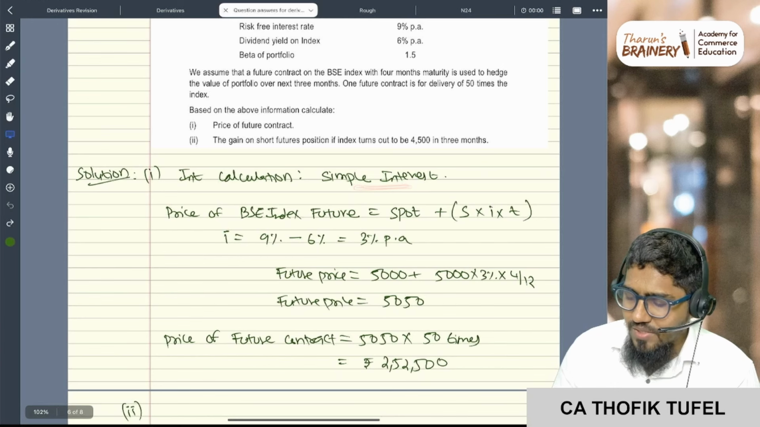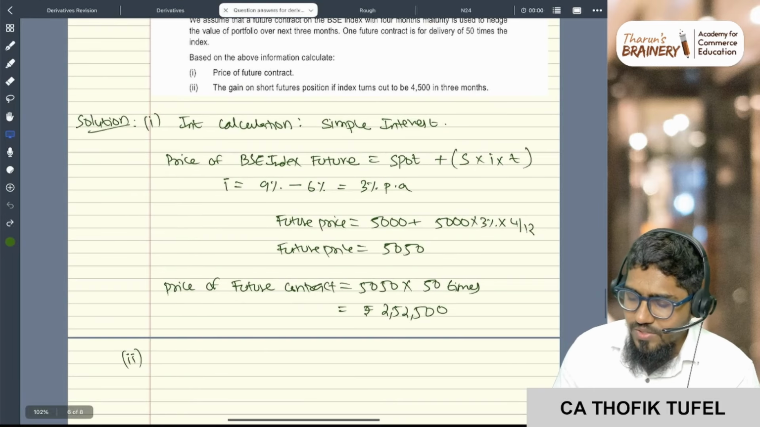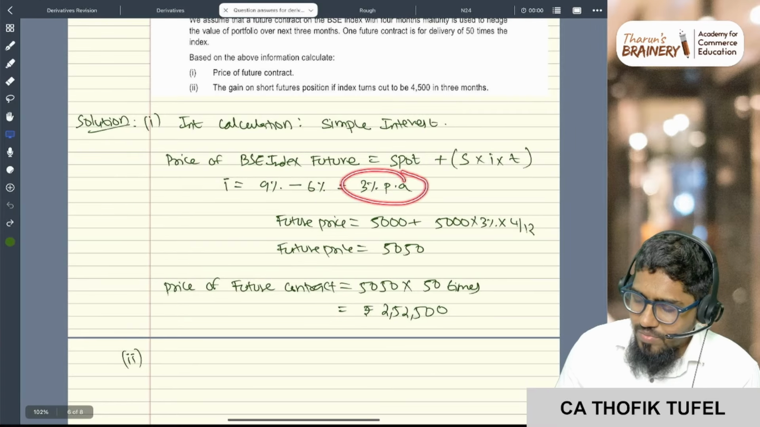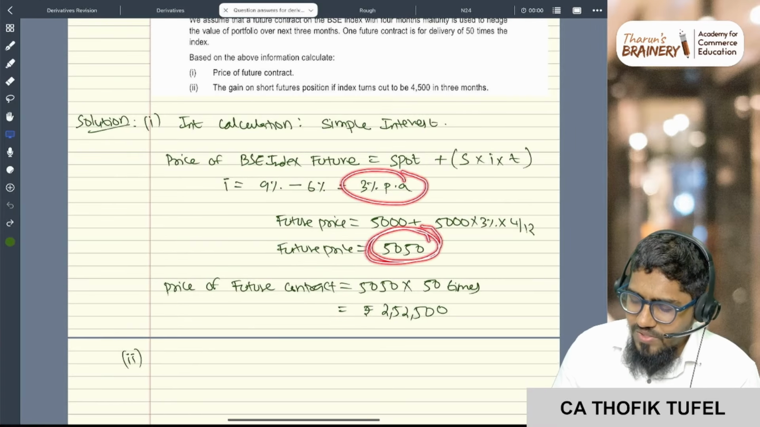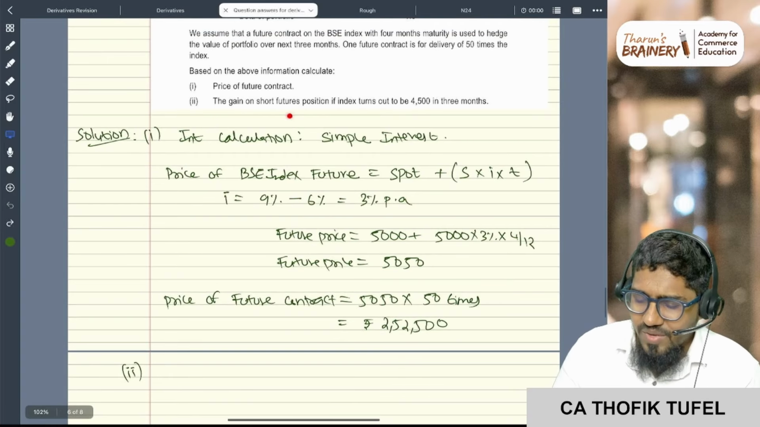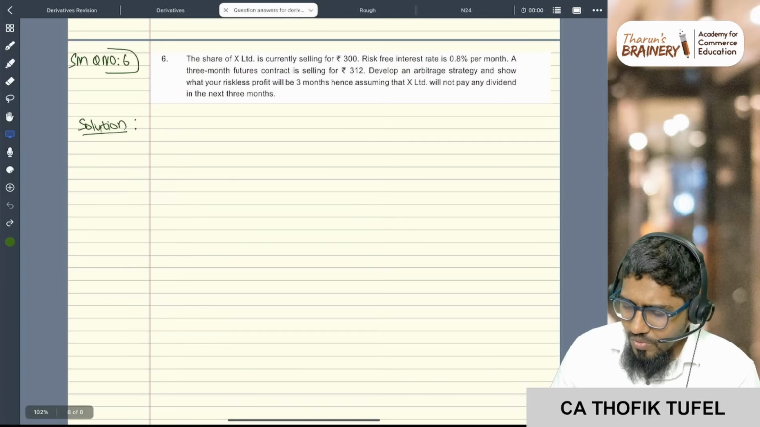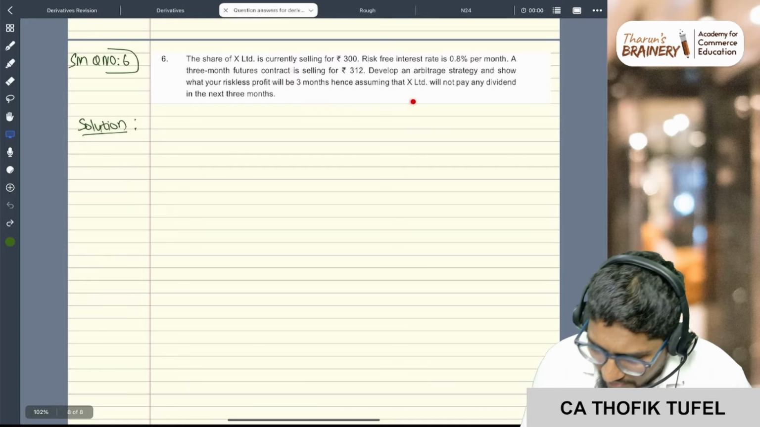First, what is the price? Spot plus simple interest, right? Nothing else is given, so simple interest, 3% per annum. My future price is 5050, so the price of the future contract is 2,52,500. Then the gain or loss: if it is 4,500 now, what is the gain or loss? Simple thing. This is again, I think, an arbitrage question.